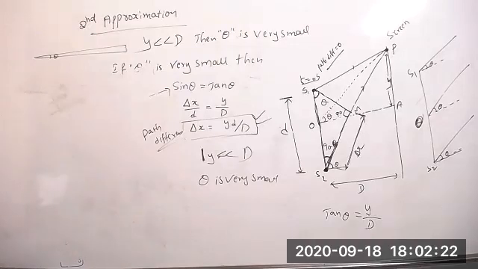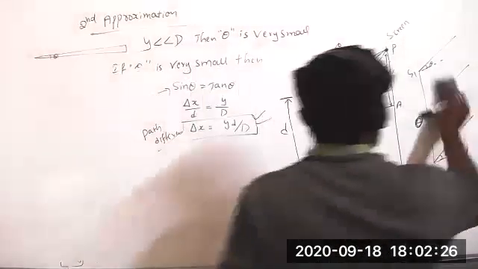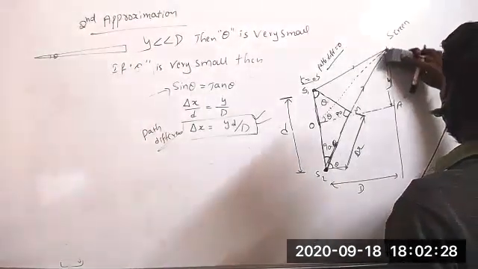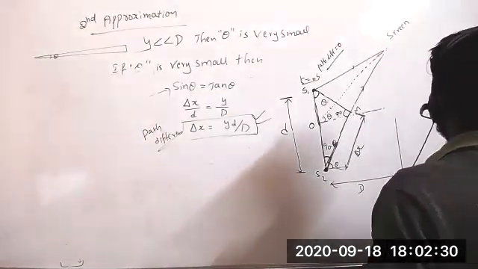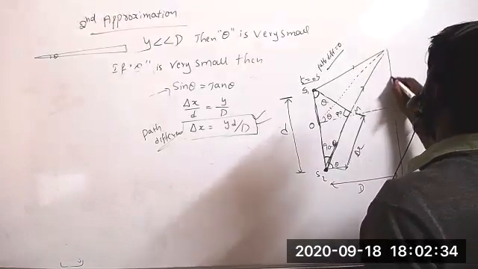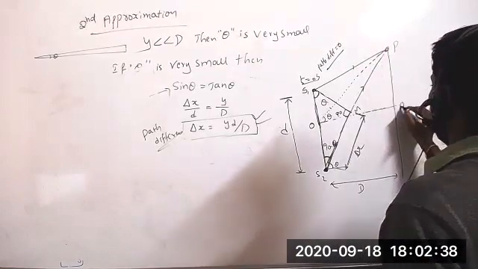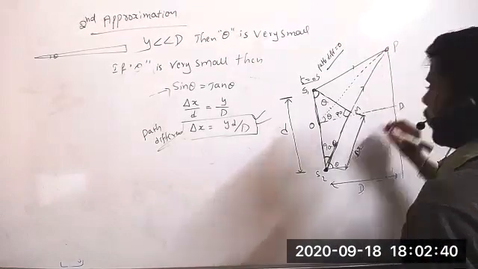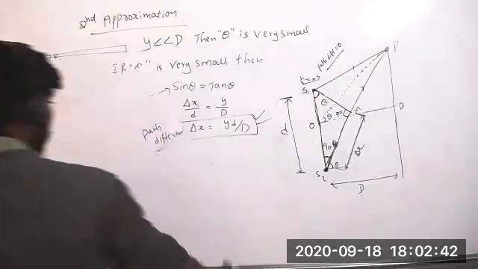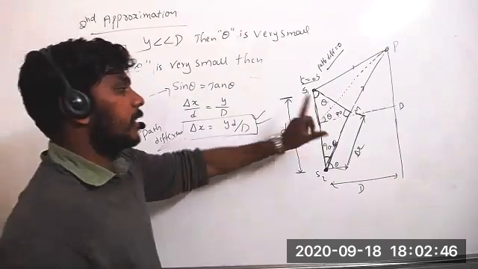Now see. Now it is the path difference between the two sources or two light rays.